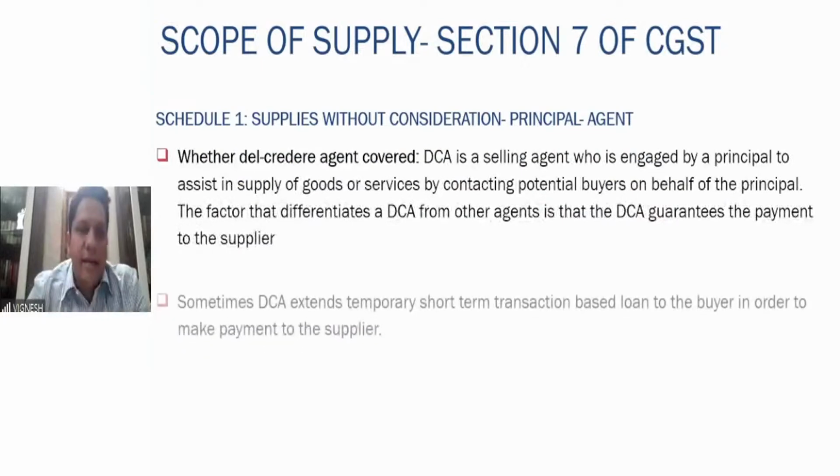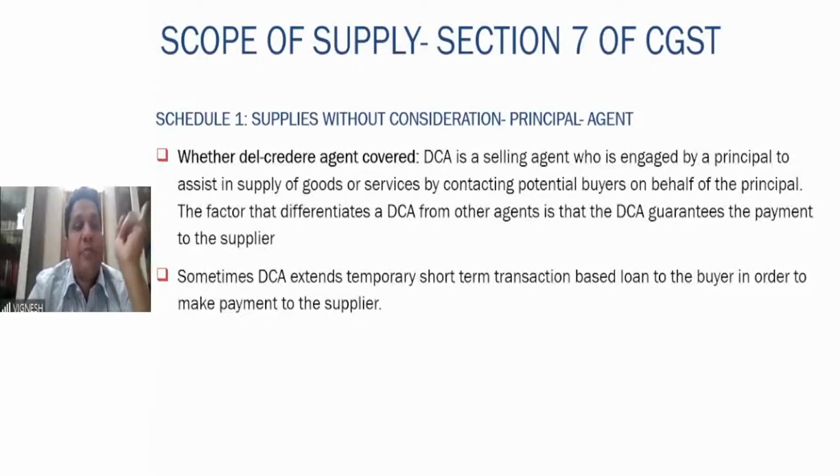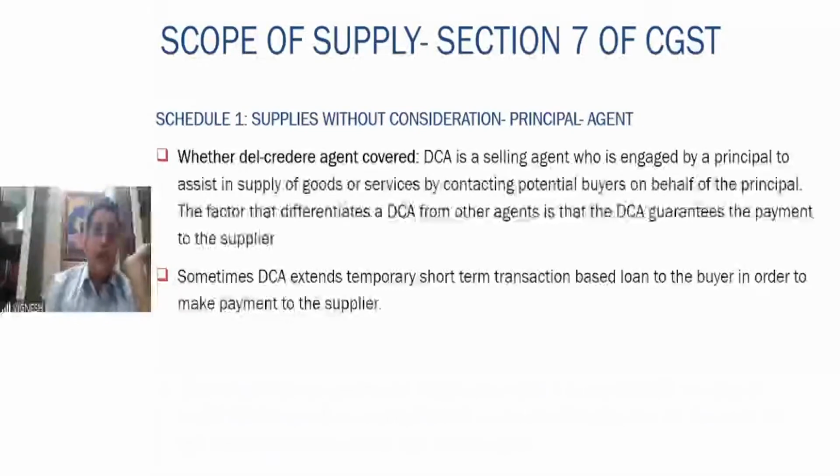Del credere agent. Let us look at this clarification, whether a del credere agent is covered. Who is a del credere agent? He is a selling agent who is engaged by the principal to assist in the supply of goods or services by contacting potential buyers. The main differentiating factor between a del credere agent and a regular agent is that the del credere agent guarantees the payment to the supplier. He will make sure that the supplier gets the payment, right?